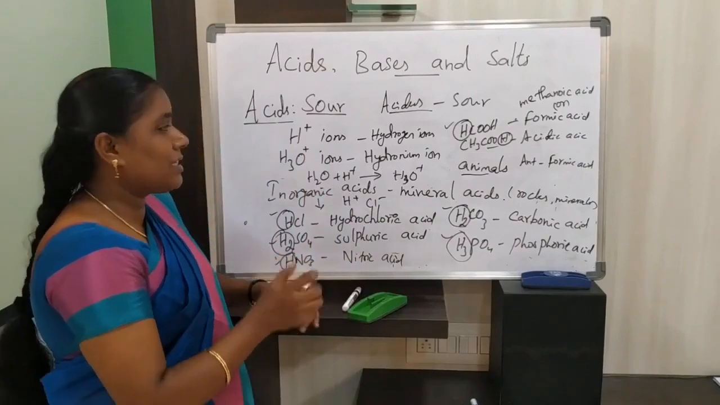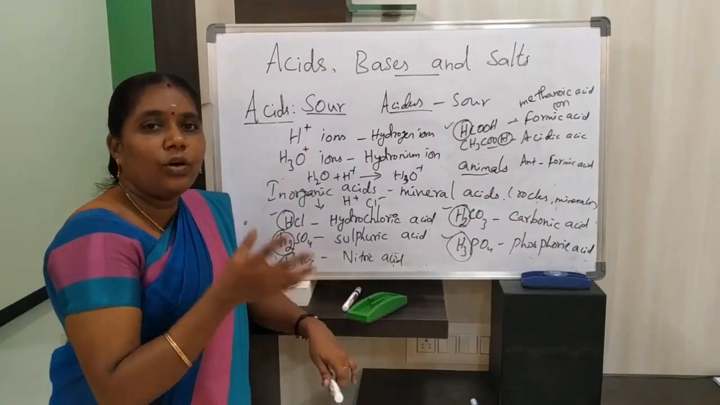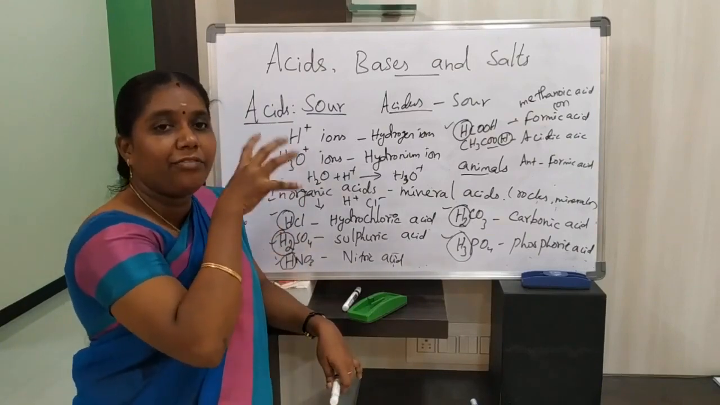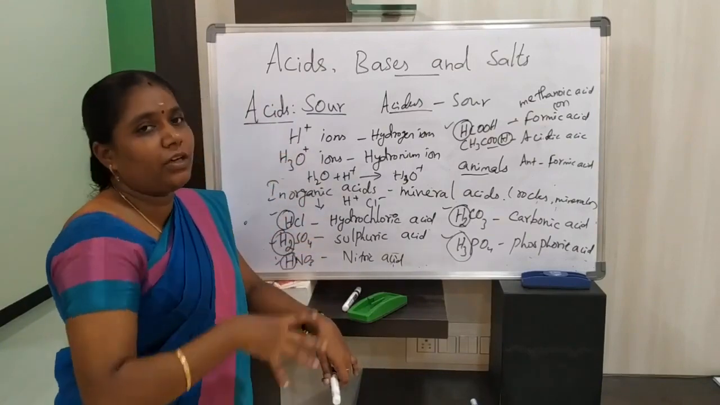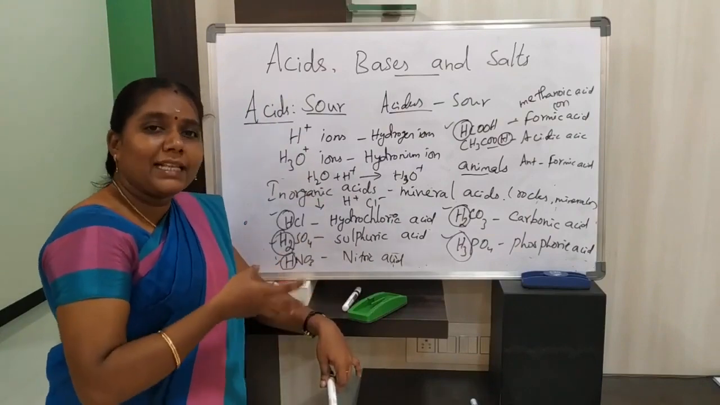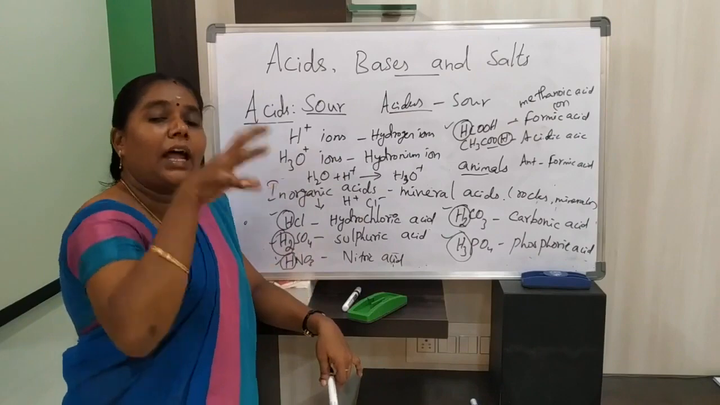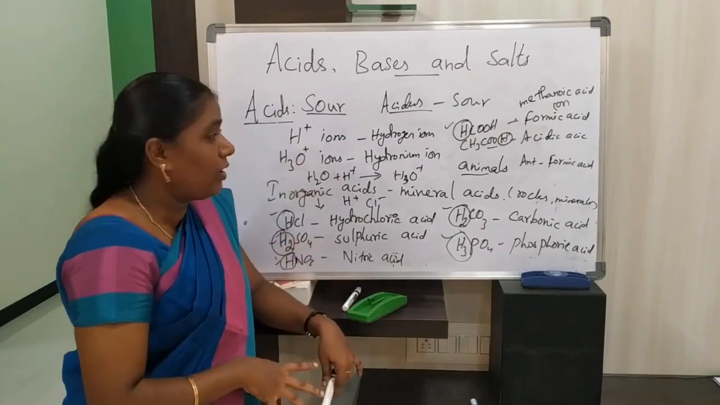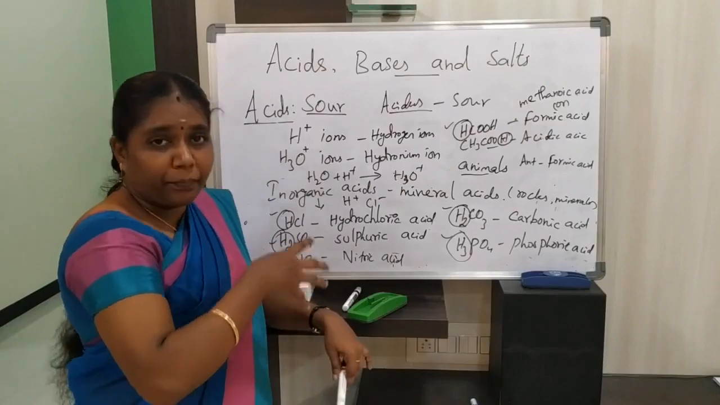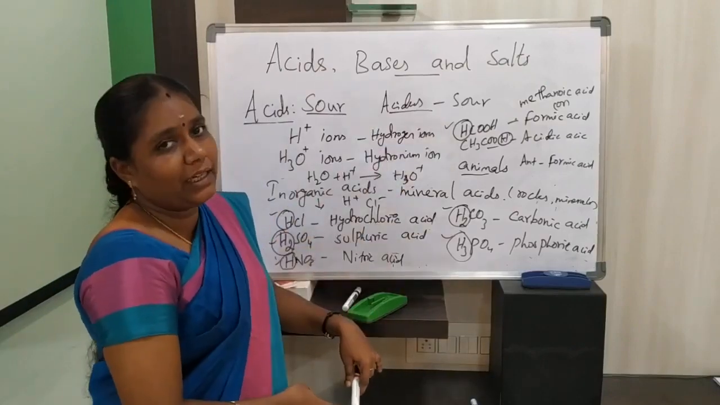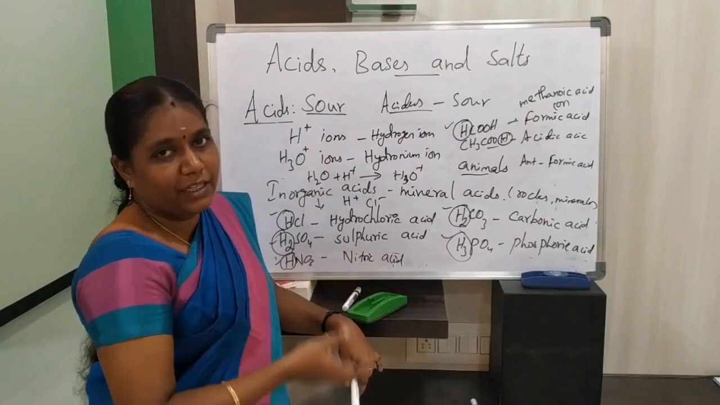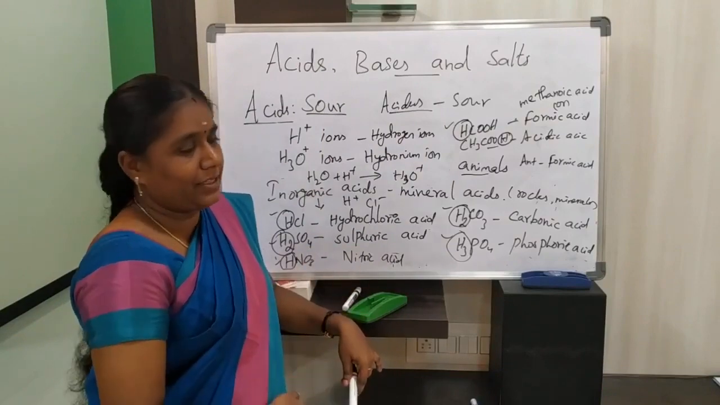So what have we discussed? We have discussed what an acid is. The name acid is derived from acidus, which means sour in taste. Acids are generally colorless, produce hydrogen ions or hydronium ions when dissolved in water, and change blue litmus into red litmus. These are the physical properties of acids.